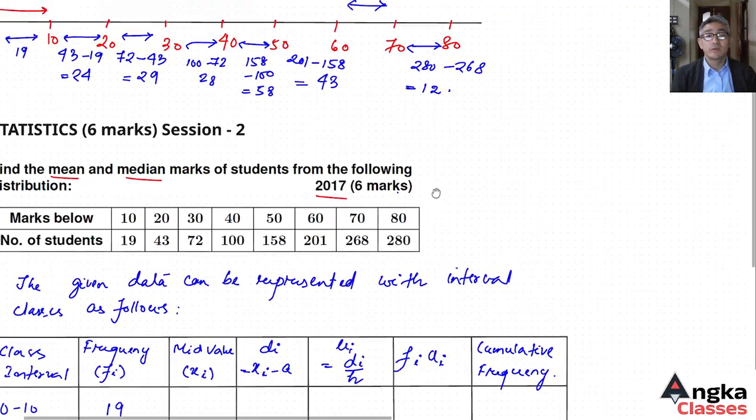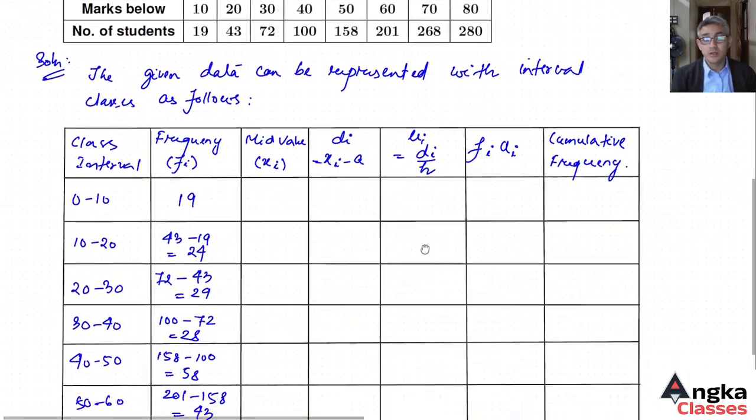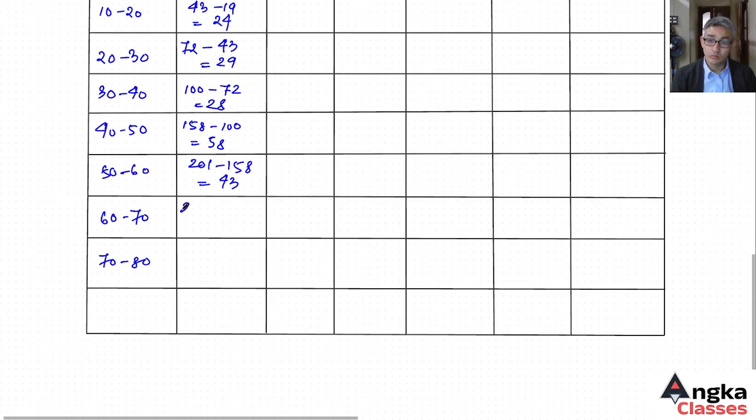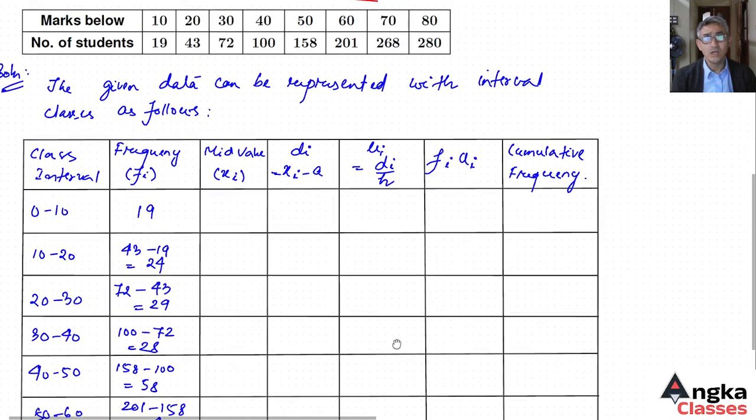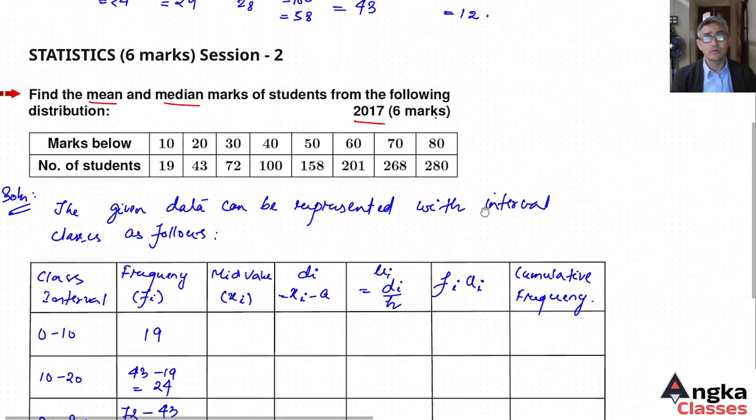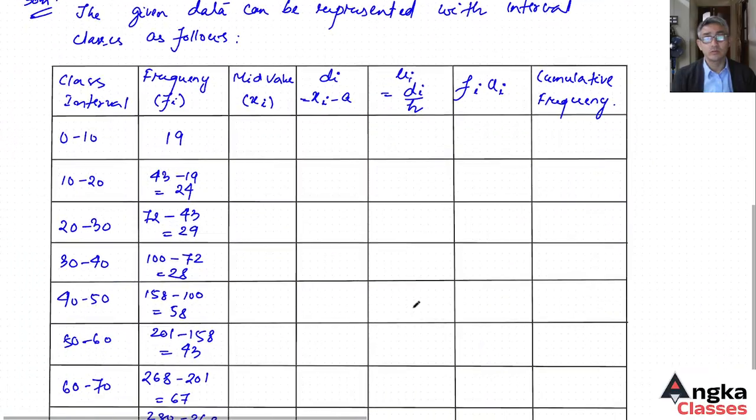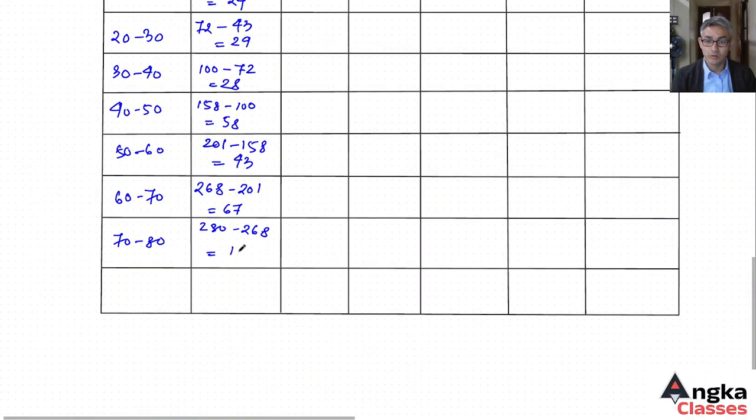For the class 60 to 70, the frequency is 268 minus 201, which is equal to 67. For 70 to 80, it is 280 minus 268, so we have 12.